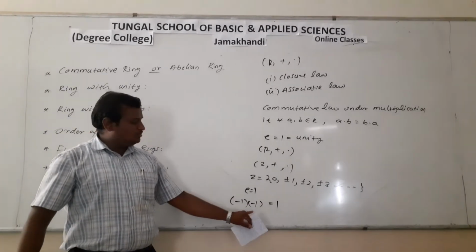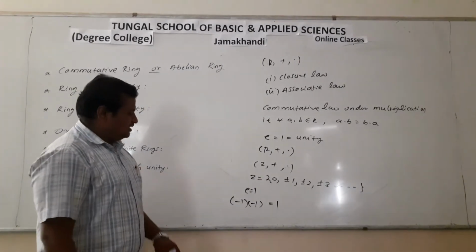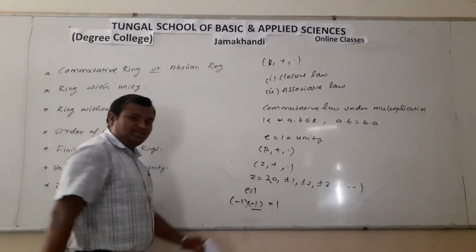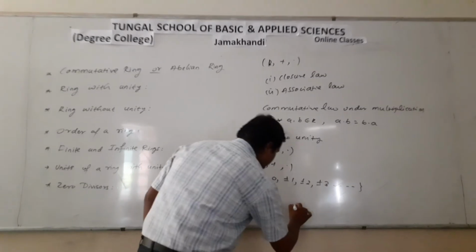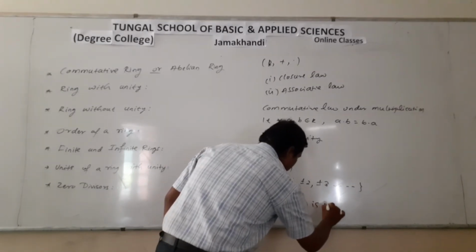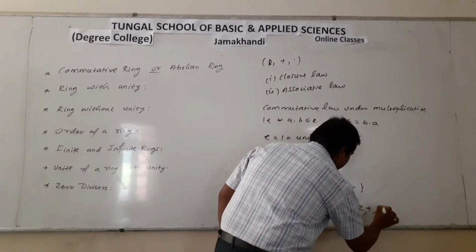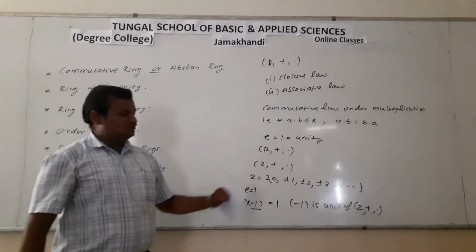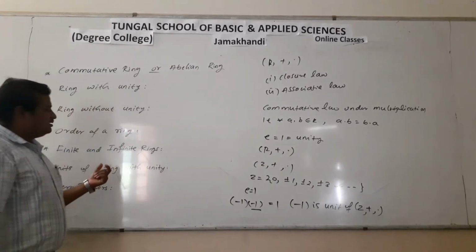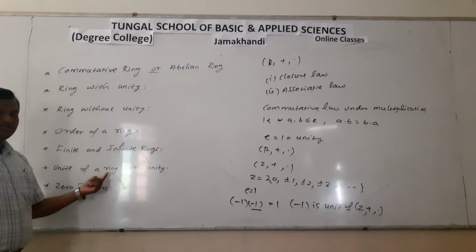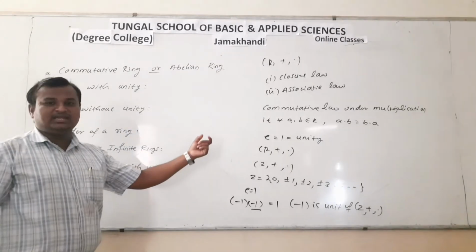Therefore, minus 1 into minus 1 is equal to plus 1, which is the identity element of Z. So minus 1 is the inverse of minus 1, hence minus 1 is a unit of the ring (Z, +, ·), because Z is a ring with unity and in the same ring minus 1 has a multiplicative inverse.